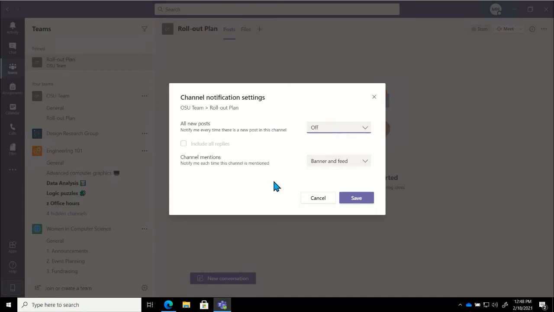But if the channel is tagged or mentioned, and remember we talked about that when we talked about member permissions, if somebody does tag or mention a channel, I will get that notification both in my activity feed, which lives in the little bell icon at the top left of your navigation pane. I'll also get a banner or pop-up notification. That will show up at the bottom right-hand corner of my screen. It's a little purple pop-up if that channel was tagged or mentioned.